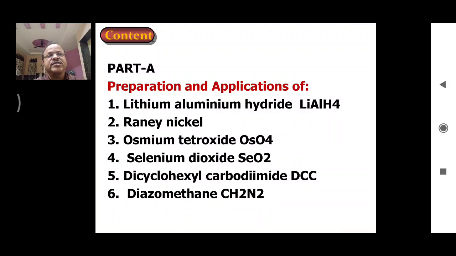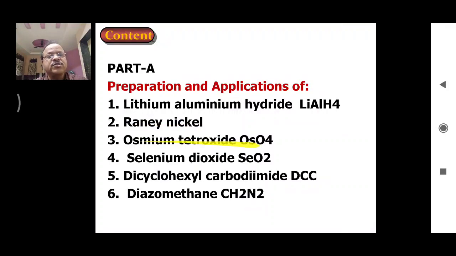This topic is divided into two parts, part A and part B. In part A, we are going to discuss the preparation and applications of some reagents. The first reagent that we are going to discuss under this part A is lithium aluminum hydride, and its formula is LiAlH4. The second one is Raney nickel.